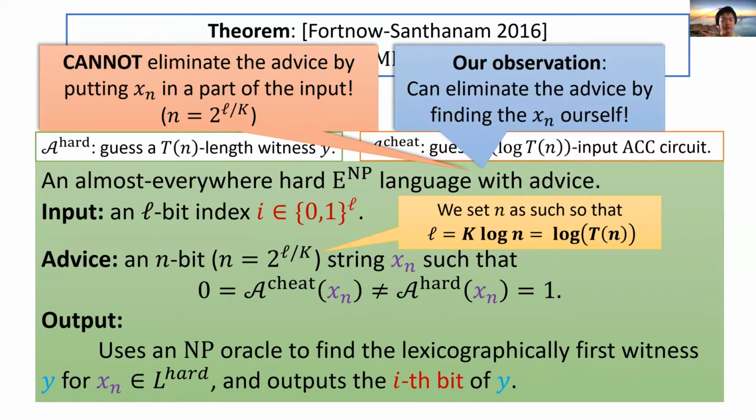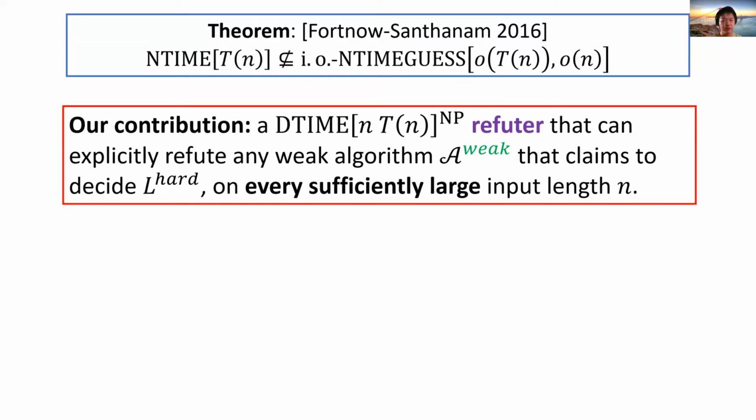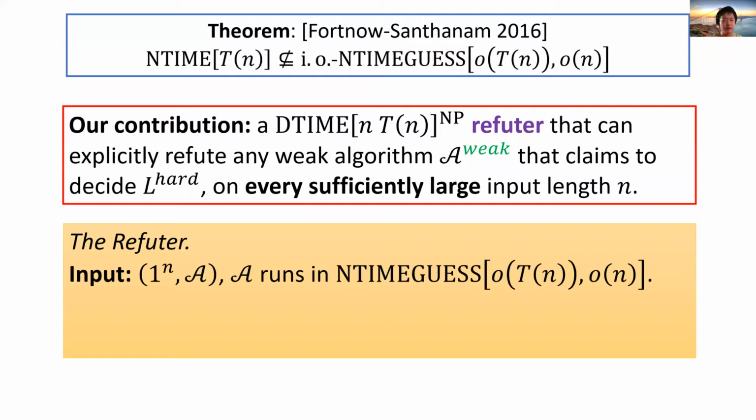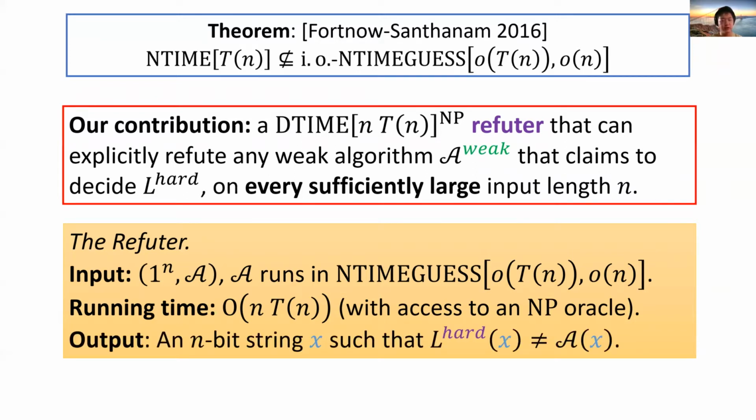With access to an NP oracle, we can find a useful advice by ourselves. More precisely, for Fortnow and Santhanam's hard language, we construct a refuter that can explicitly refute any weak algorithm that claims to decide L-hard on every sufficiently large input length n. Formally, the refuter takes as input an integer n and the description of some weak algorithm A. By weak, we mean that the algorithm runs in time little-o of n times T(n), with access to an NP oracle. The refuter finds an n-bit string x such that A of x does not compute L-hard correctly.